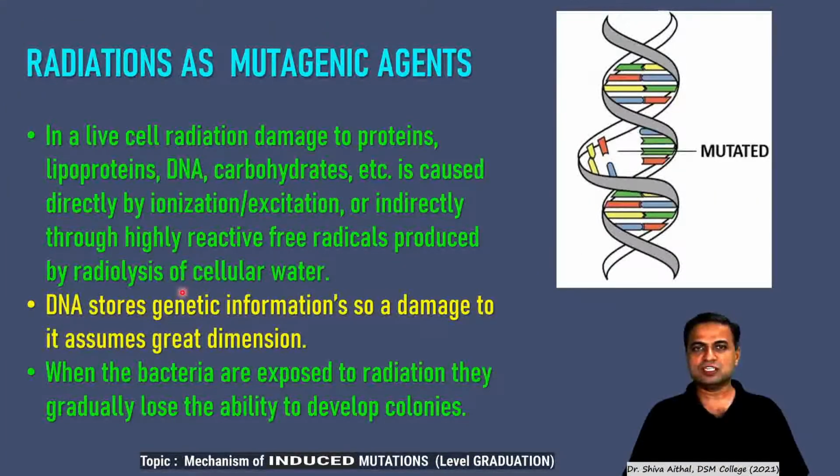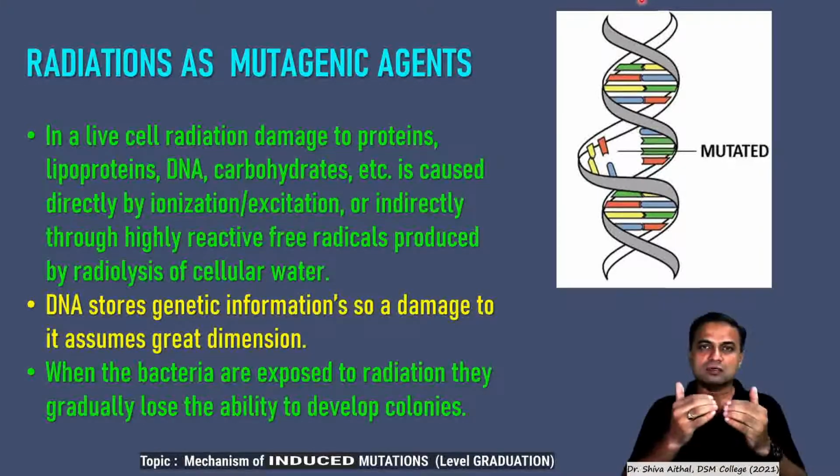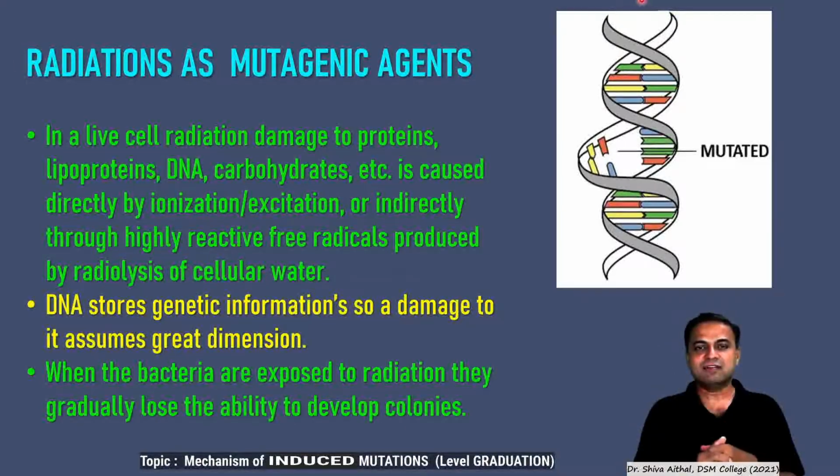Radiations as mutagenic agents have a great impact and create damage to proteins, lipoproteins, DNA, carbohydrates, etc. Directly, the ionizing power of the radiation excites the molecules. The electron states change from a lower level to a higher excited level, and highly reactive free radicals are formed.